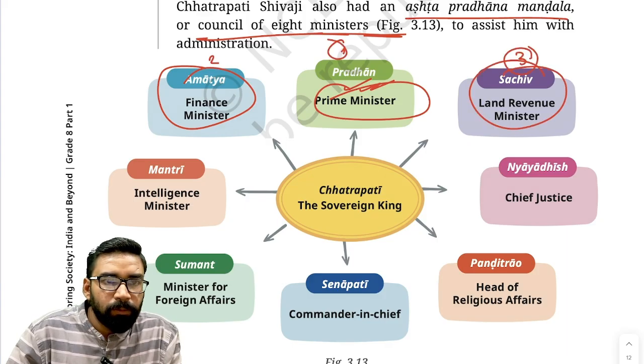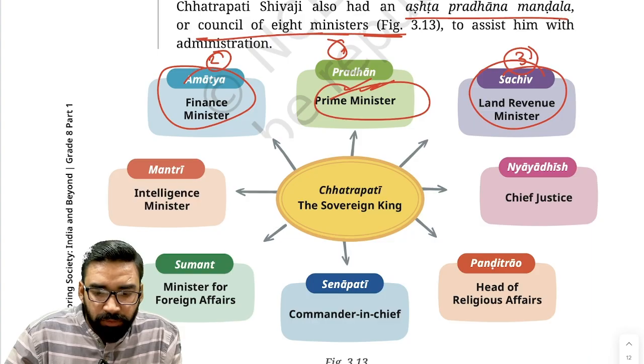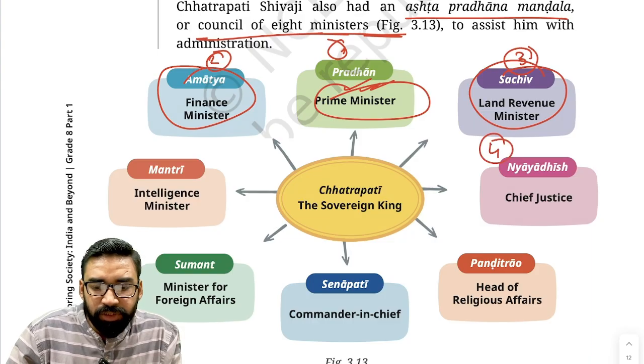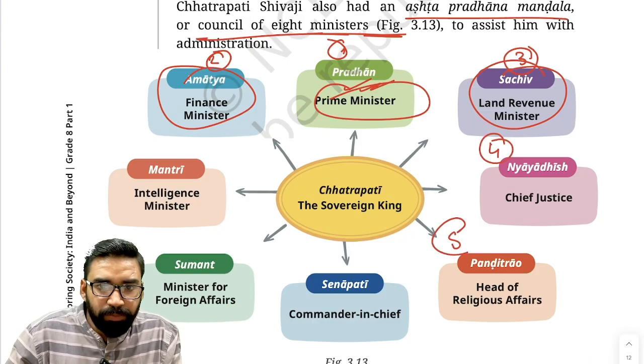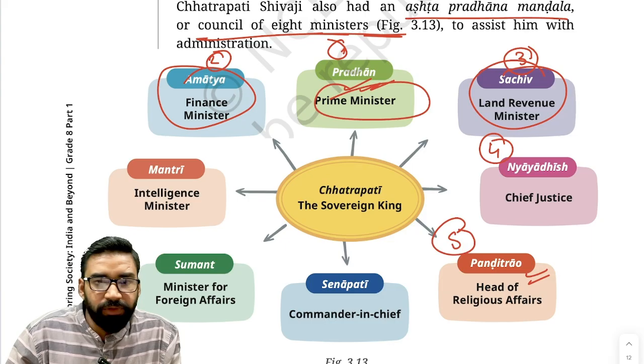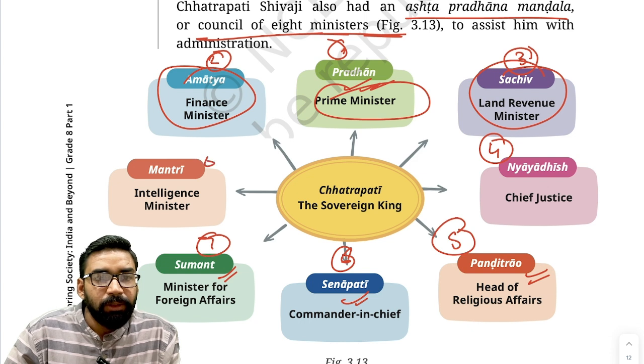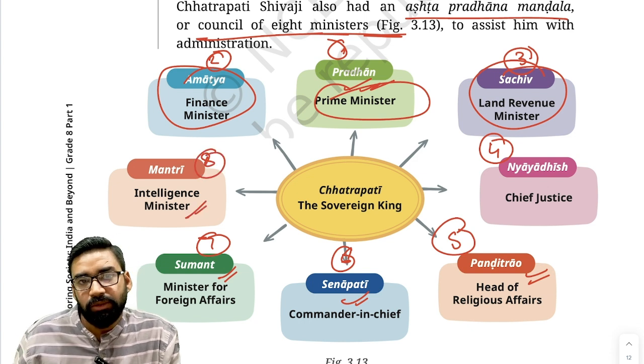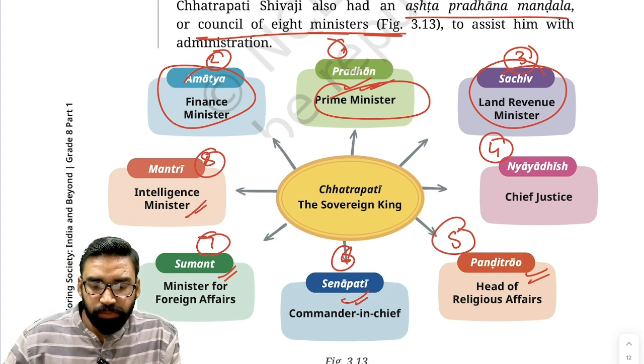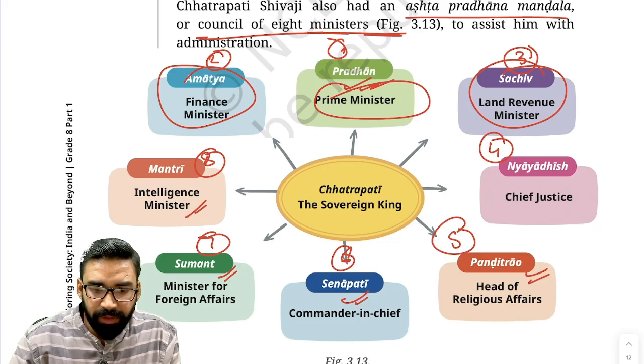Okay. Then fourth will be Nyayadhish, Chief Justice. Then fifth, Pandit Rao, Head of Religious Affairs. Sixth, Senapati, Commander in Chief. Seventh, Sumant, Minister of Foreign Affairs. And eighth, Mantri, Intelligence Minister or Home Minister. These posts were created. Fine.